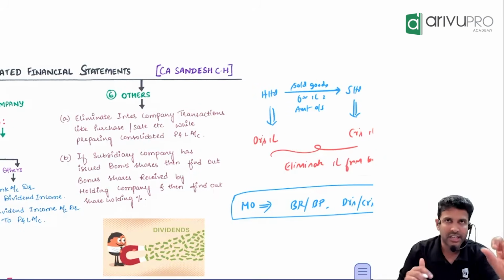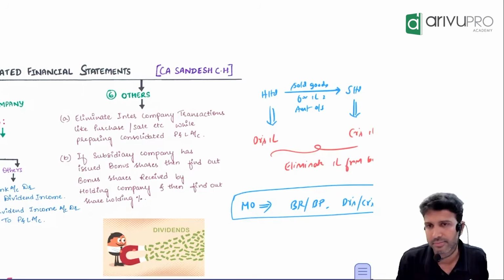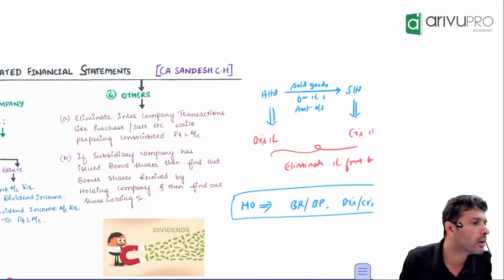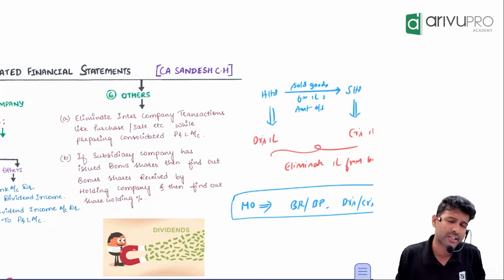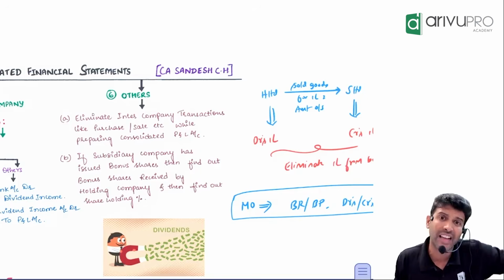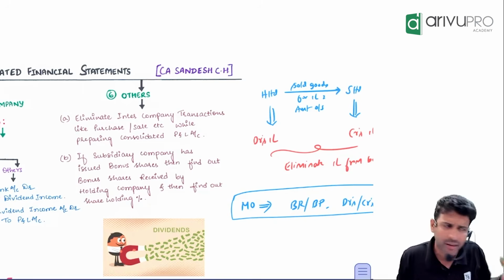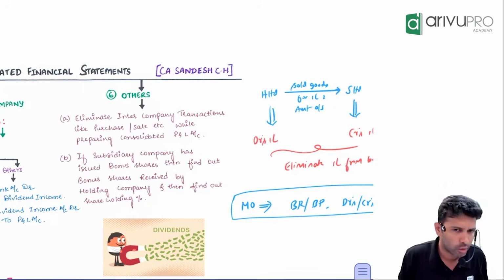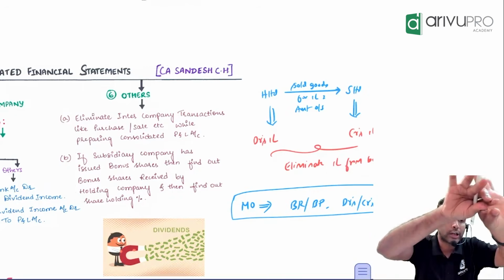So if H Limited has sold goods to S Limited and H Limited is showing it as a debtor, S Limited will show it as a creditor. In the consolidated financial statement, can you show the same component both as an asset and as a liability? No. So that is your mutual owings which you need to eliminate.